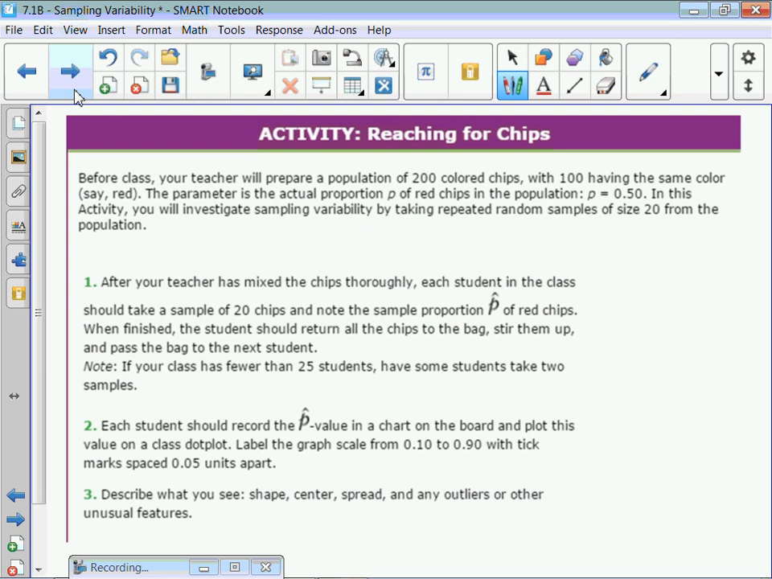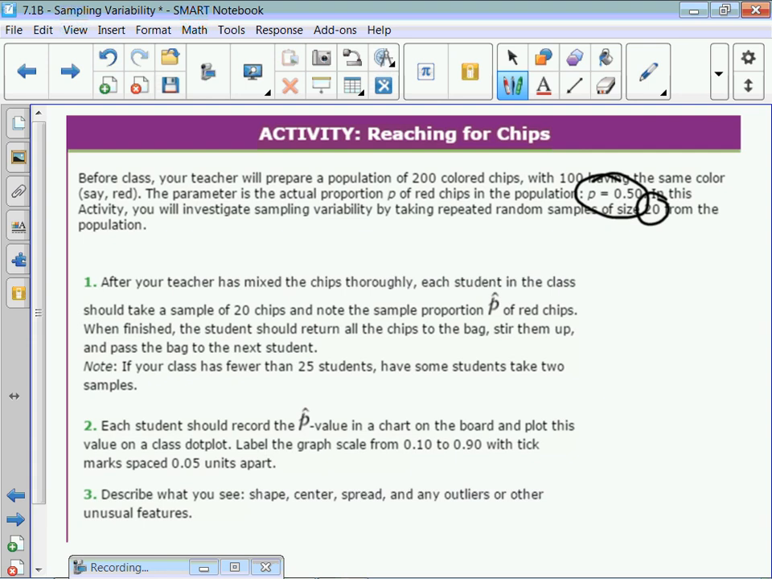So you've got 200 colored chips in a bag, and 100 are, say, red, and the other 100 are some other color, blue actually. It's supposed to be 50-50, so we're talking proportions. So p, the true proportion, is 50%. p without the hat is the true proportion. We're going to go around the room, and each of you would draw 20 chips from the bag. The whole bag is the population, 200 chips, but each person draws 20 chips and writes down the proportion of red chips they got.